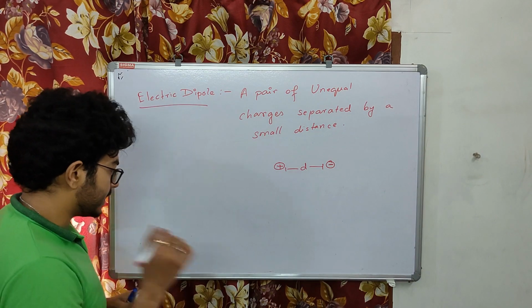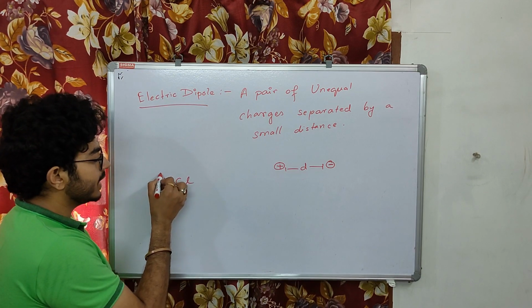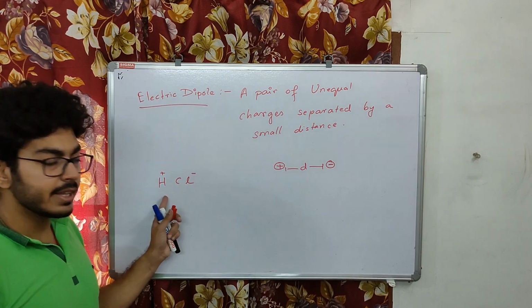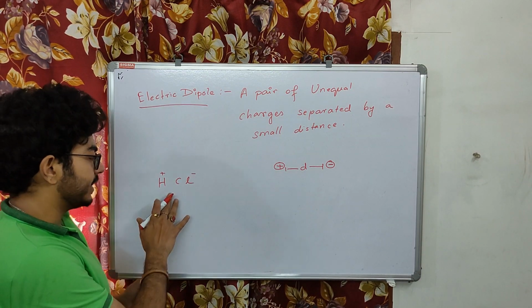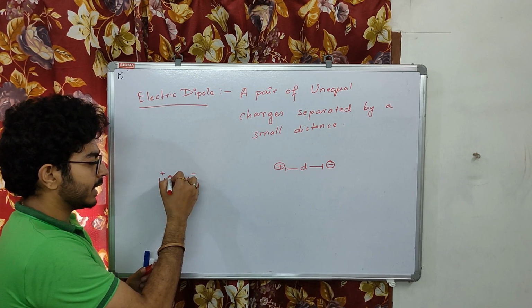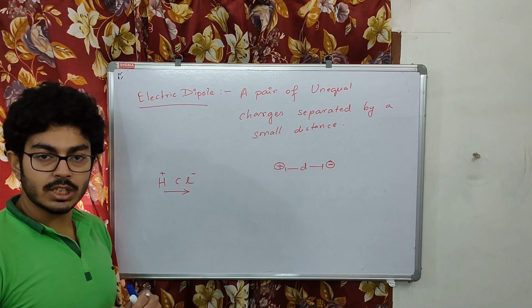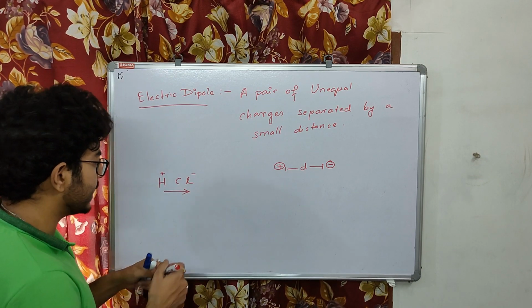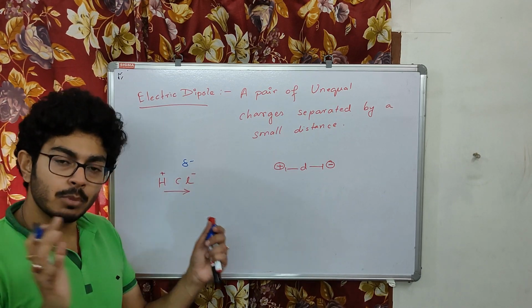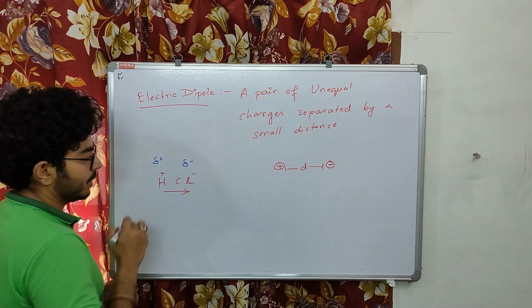An electric dipole can be seen in real life, like in an HCl molecule. We all know here H is the positive charge and chlorine is the negative charge, based on their valency. Now, due to the high electronegativity of chlorine, what happens? The chlorine atom attracts all the shared pairs of electrons towards its side. As a result, chlorine gains a partial negative charge due to more shared electrons towards itself, and hydrogen gains a partial positive charge.